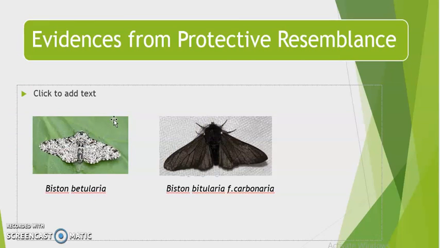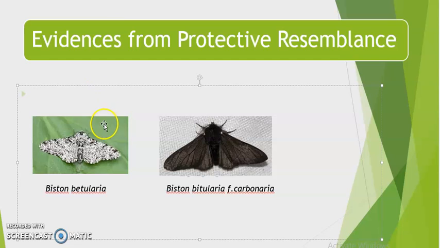There is a wonderful example given in your NCERT, that of industrial melanism, right? It was a case in the year 1850 in England. There were two forms of a peppered moth.